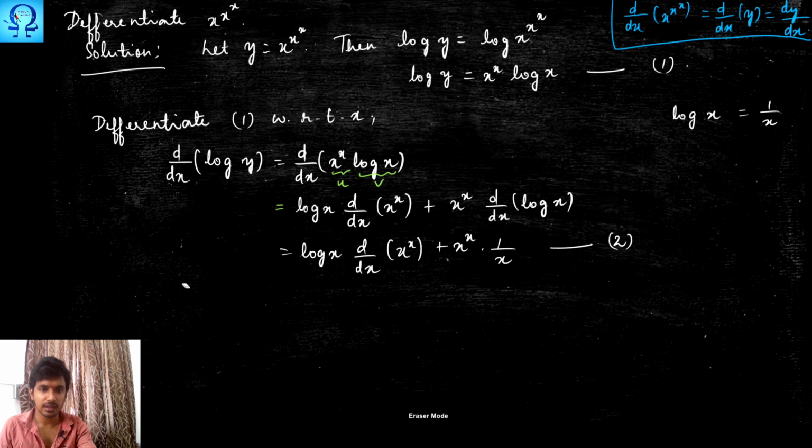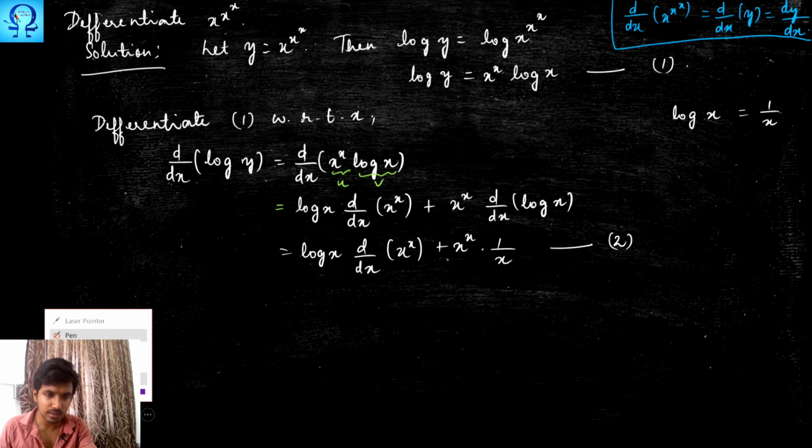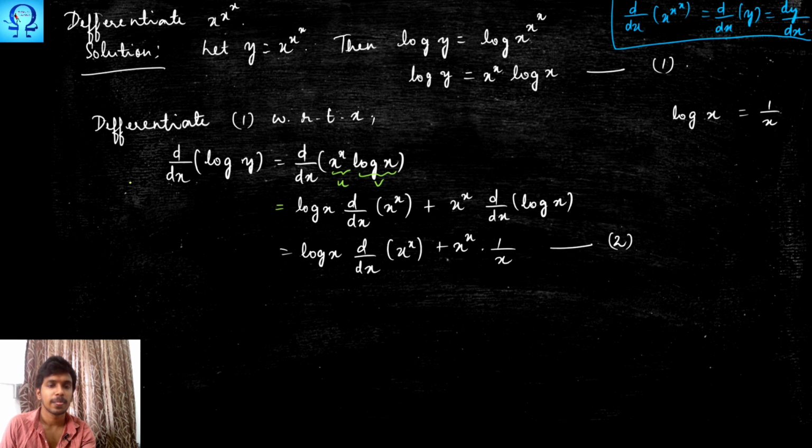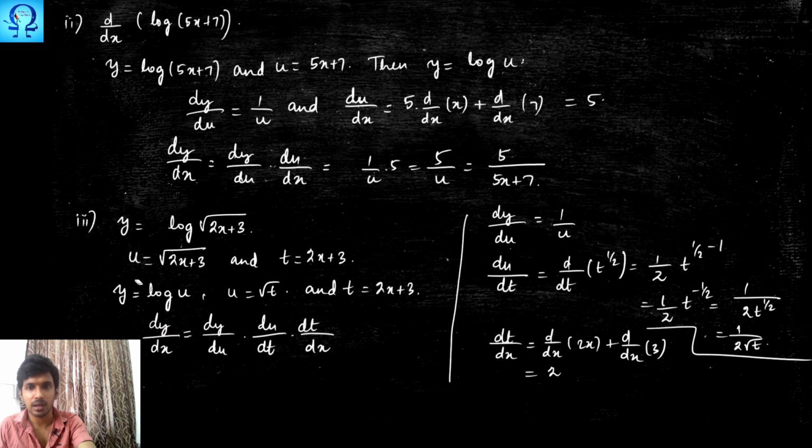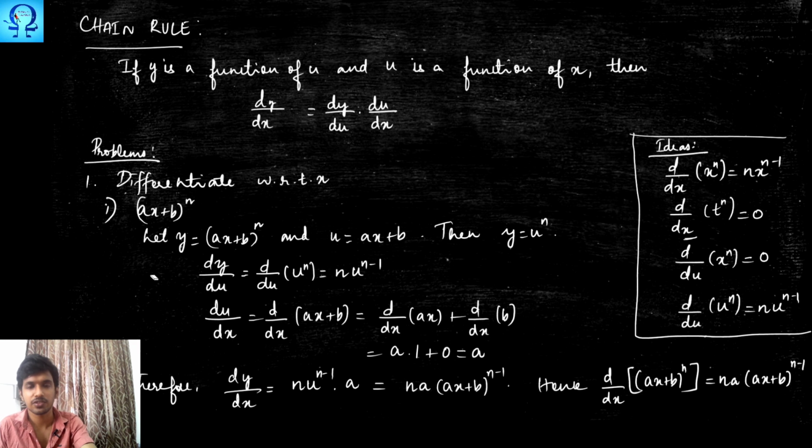For this alone, let me do the calculations using yellow color. Let me take log y as some u. How are we supposed to find this? We are expecting to make use of the chain rule here. Let me explain to you another version of the chain rule.